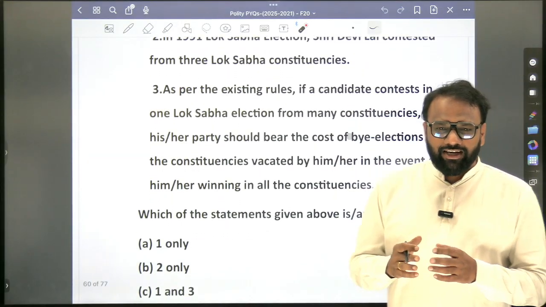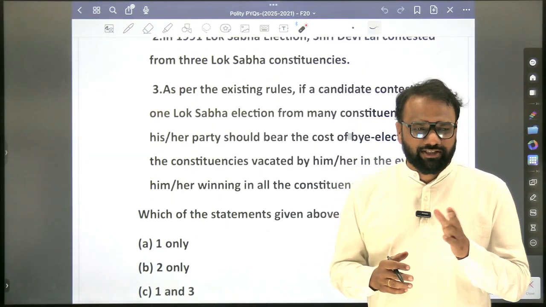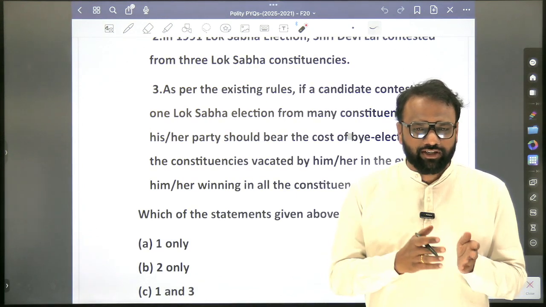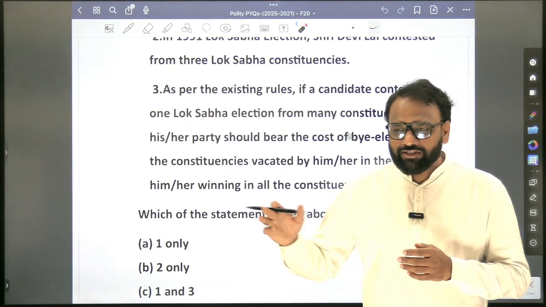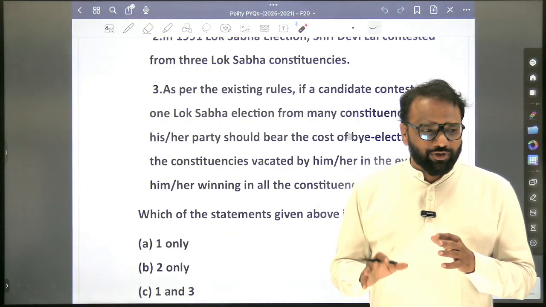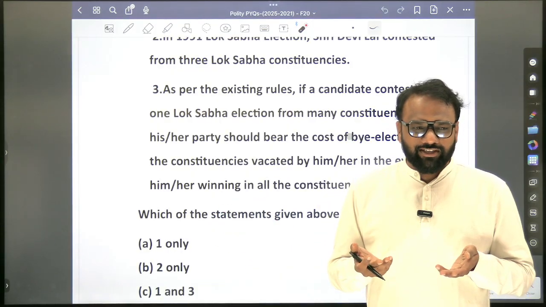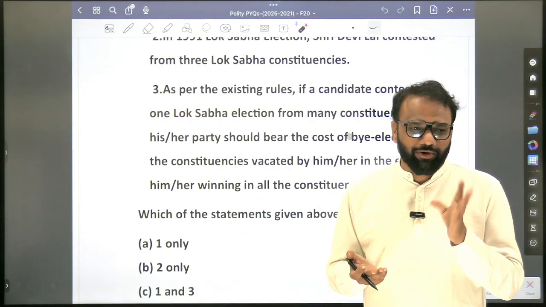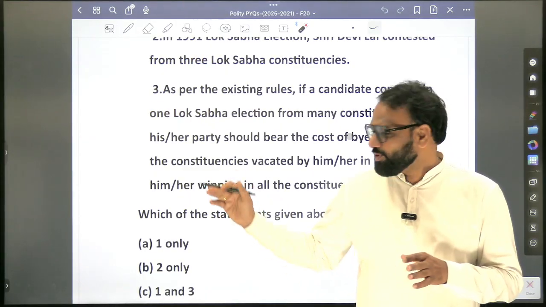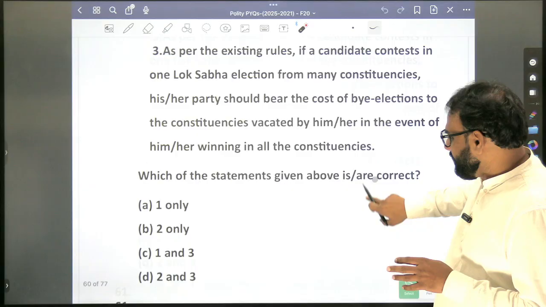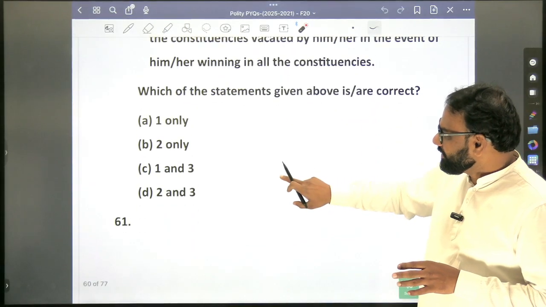If a person contests at 2 places, for example, Modi contested in Gujarat and Uttar Pradesh, and he won at both the places, the place which he is going to vacate, that is Gujarat, should he bear the cost? If that is the case, then no one will contest in 2 constituencies. So that bearing of cost is very much obvious. So we'll eliminate 3.